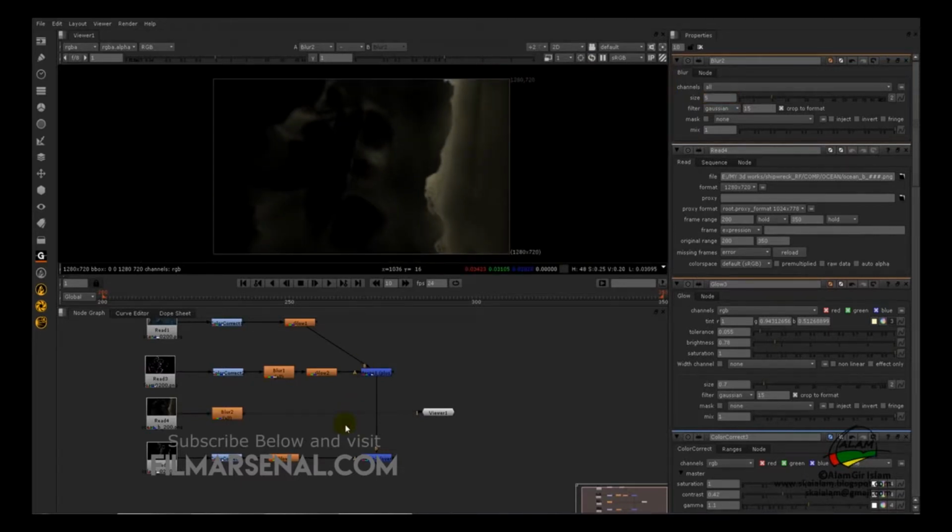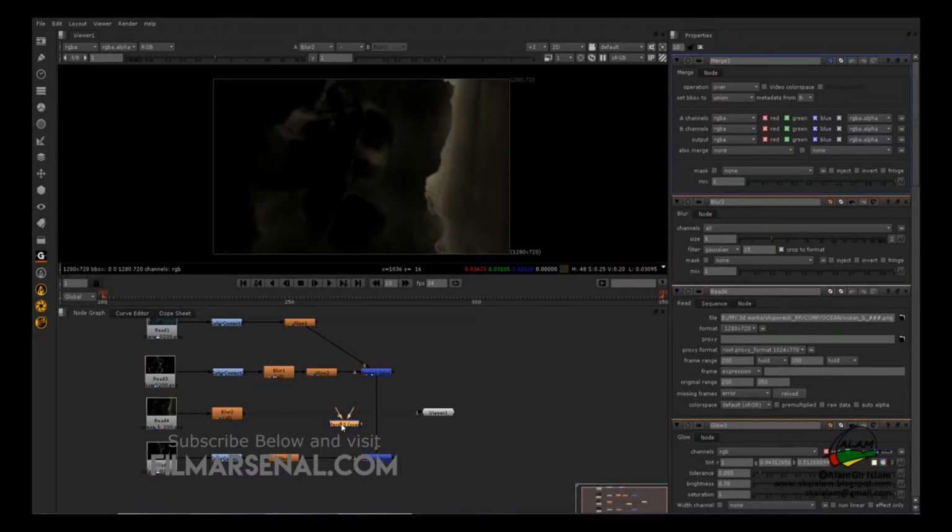So now we'll add a merge node. We'll hit M to drop a merge, connect A to blur and drag it and place it over the connector to insert it.